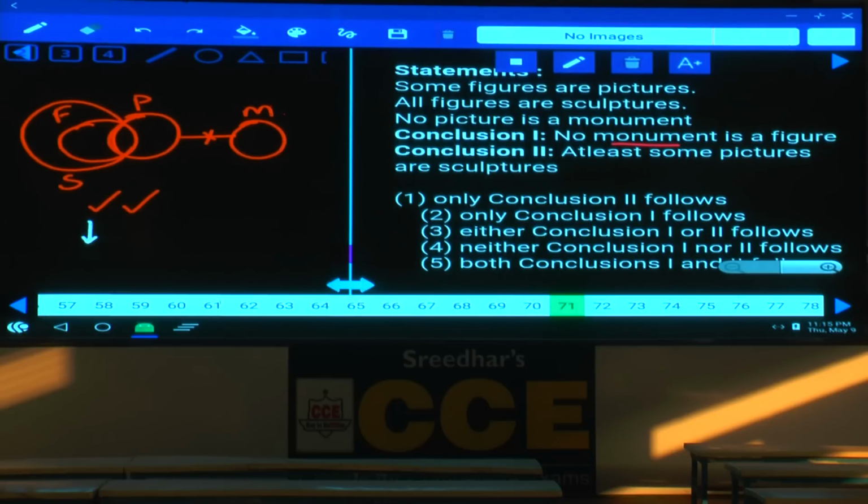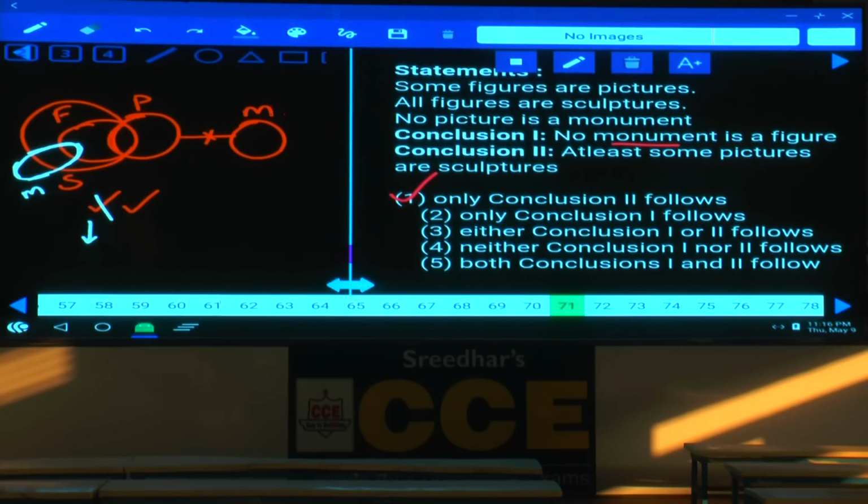Some of the monuments are figures. Tell me whether we can draw like this or not, monument and figure. Monument should not be intersected with picture. Without intersecting with the picture, I can draw like this. Hence, what is your answer here? Alternate diagram proven, so the previous conclusion will be false. Hence, only conclusion 2 follows forever. Choice 1 is the answer.